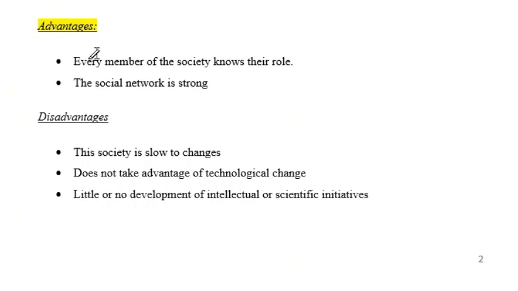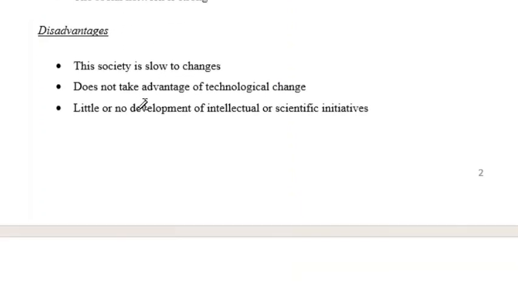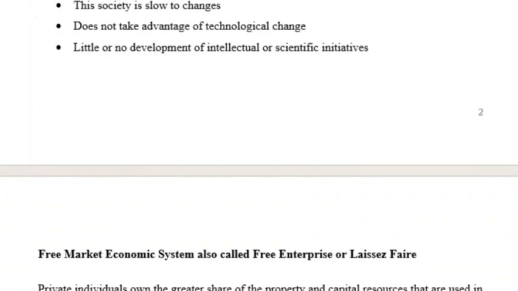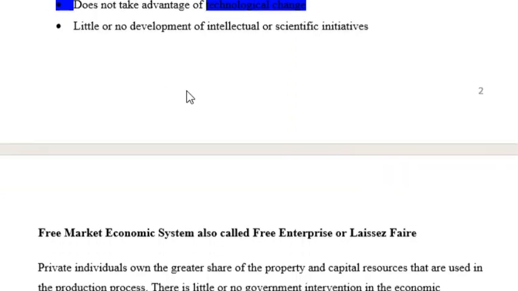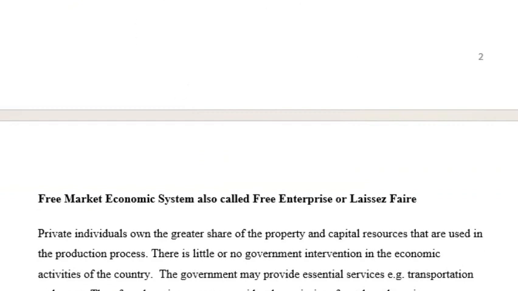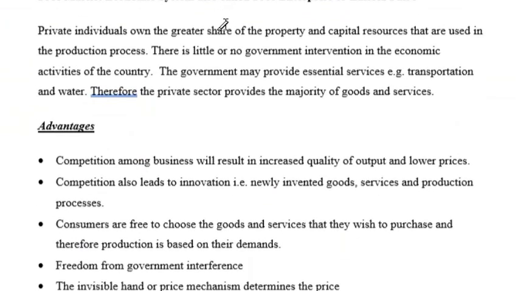Let's look at the advantages of the subsistence economy. First of all, every member of the society knows their role. They know what they have to do in order to survive. And the social networking is strong. Let's look at some of the disadvantages now. The society is slow to change and does not take advantage of technological change. Since it is subsistent, it is not of really high quality in terms of the production process. Thirdly, little or no development of intellectual or scientific initiatives takes place in that type of economy.